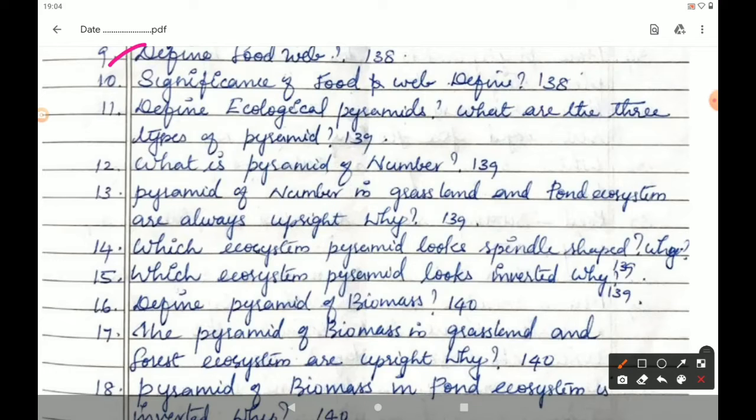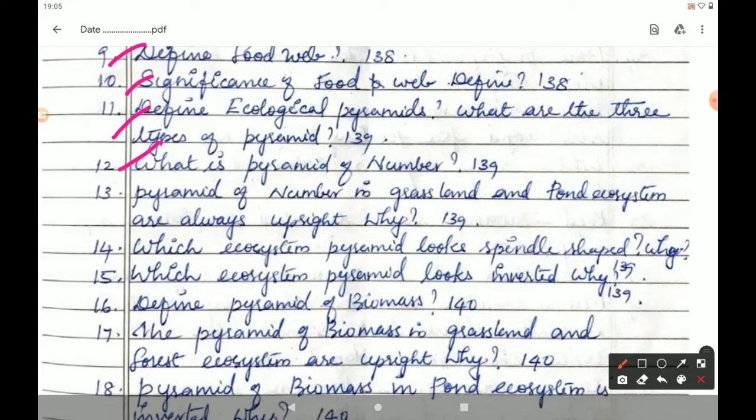Next question is, define ecological pyramids. What are the 3 types of pyramid? Page number 139. Under the heading ecological pyramid, the graphic representation of the trophic structure and function at successive trophic levels of an ecosystem is called ecological pyramid. It is otherwise called the Eltonian pyramid, founded by Charles Elton. And the 3 types of pyramid are given on the right side of the page: pyramid of number, pyramid of biomass, pyramid of energy. The next question, 12th question, what is pyramid of number?